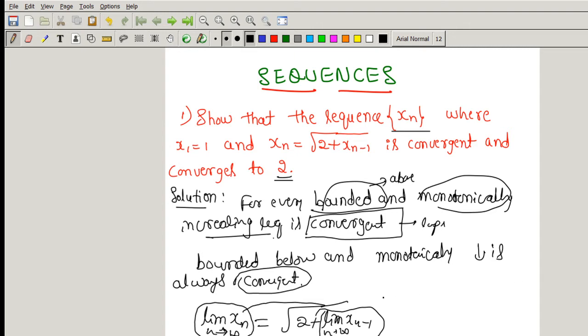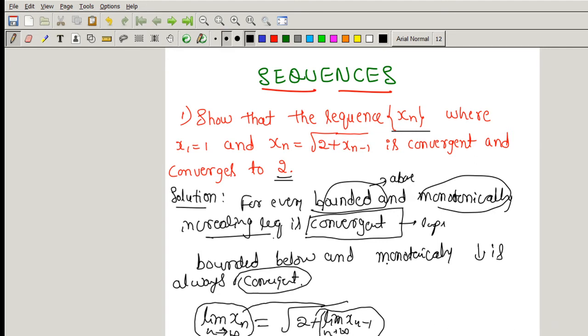So to check whether any sequence is convergent, it's enough to check the sequence for monotonicity: whether the sequence is monotonically increasing and bounded above, or whether it is monotonically decreasing and bounded below, it is always convergent.